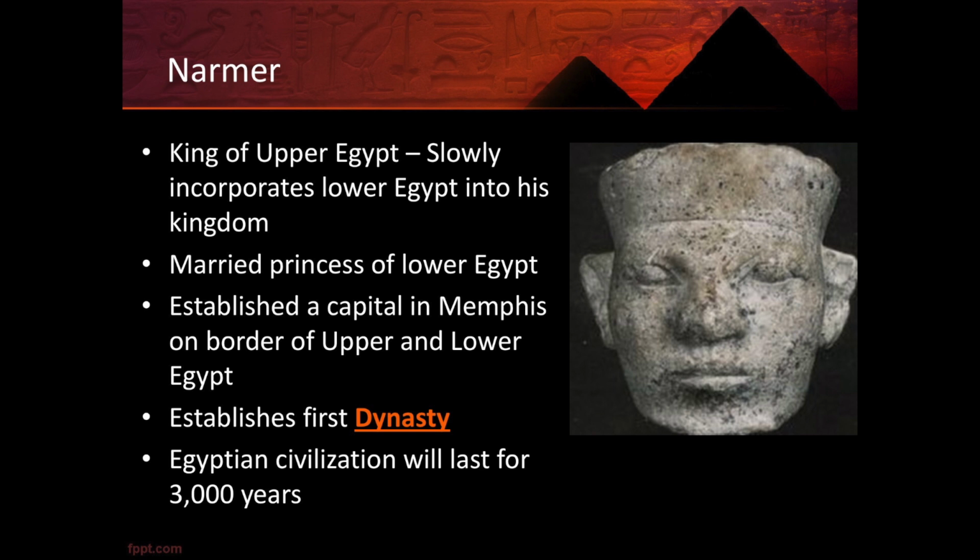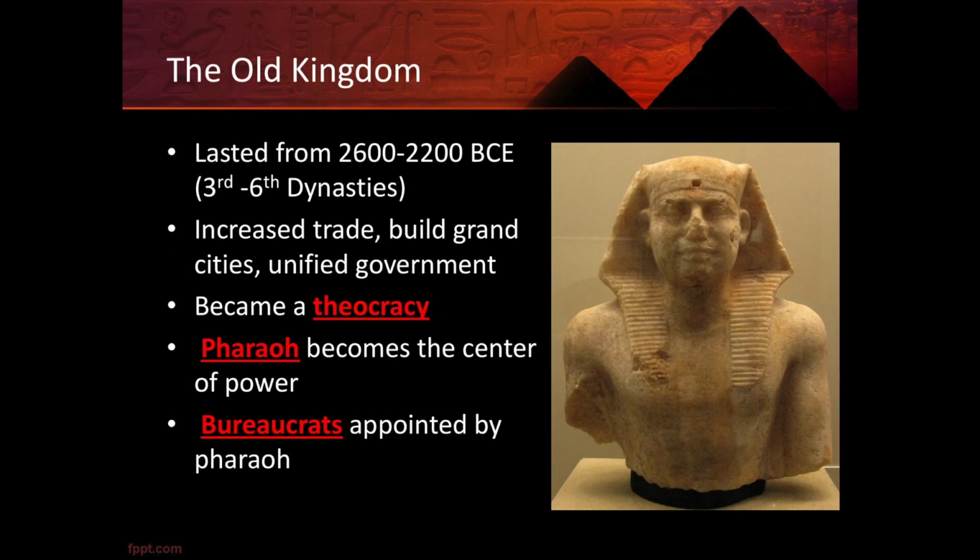Following King Narmer's dynasty, there would be dozens of other dynasties, and Egyptian civilization would last for over 3,000 years. The first period is called the Old Kingdom. This lasted from around 2600 to 2200 BCE, or the 3rd through 6th dynasties. When people think about Egypt and they think about pyramids and pharaohs, often they're thinking about the Old Kingdom period of Egypt.